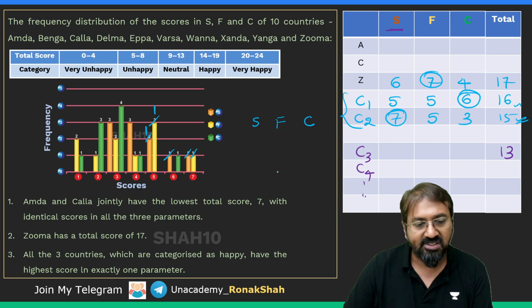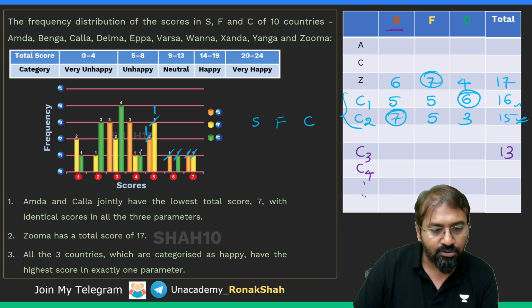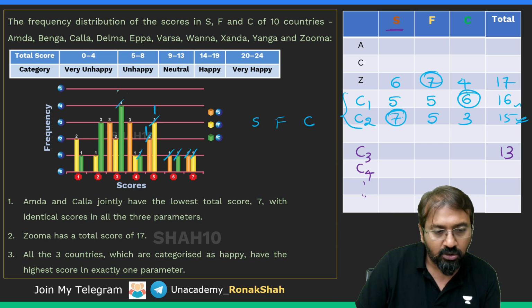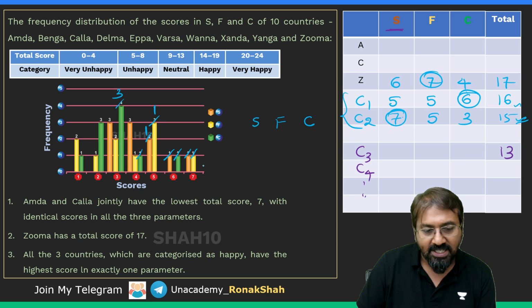And for C, 4, 6, 3. I've used this 6, I've used this 4. So no 4, no 6 are left, and only three 3s are left. So you can see all 6 and 7 scores are utilized. So how can I have a total of 13? So the only way is with a maximum score of 5, make it 5, 5, 3.